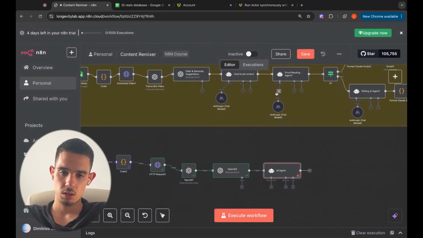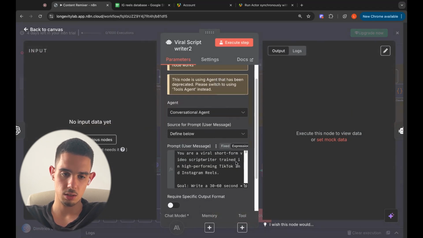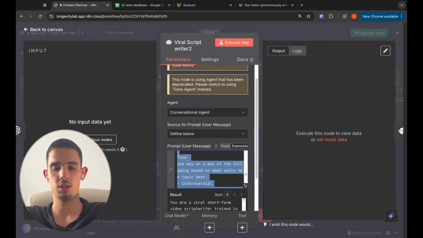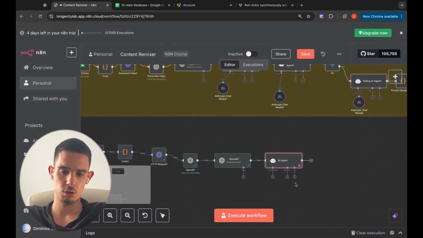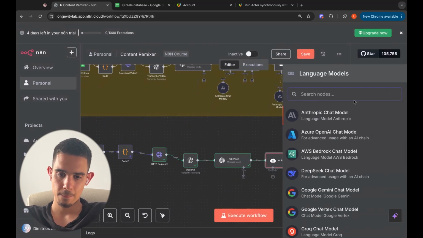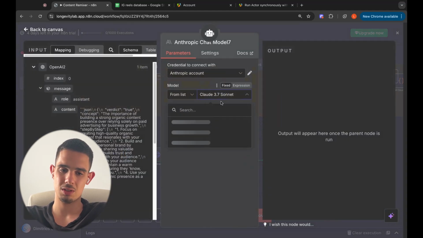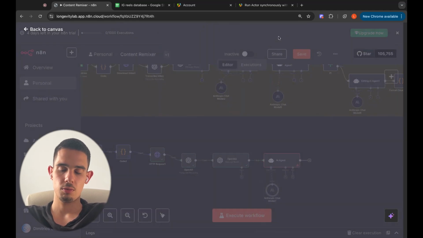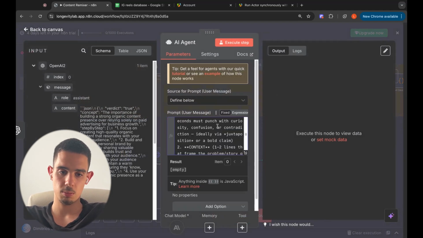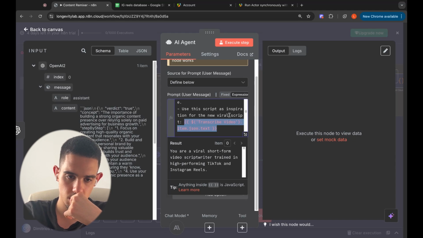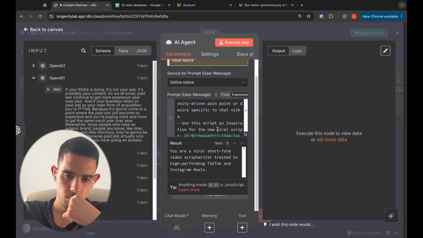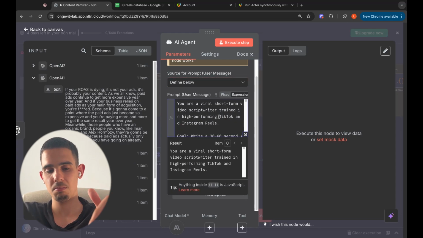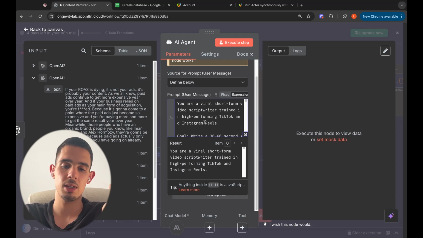Define below. Then I'm gonna quickly go ahead and copy paste this prompt, which is also gonna be, of course, in the Google Docs in the description. I'm gonna use Claude AI for this one because I feel like it's the best one for script editing purposes. I'm gonna copy paste. So this is wrong actually. We're gonna go here and we're gonna drop the text. So this is a pretty complicated prompt. You can actually make it however you like.